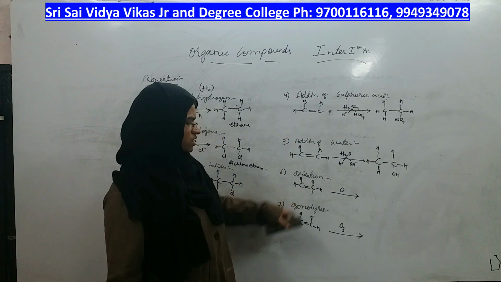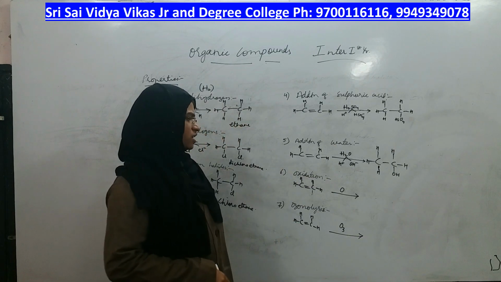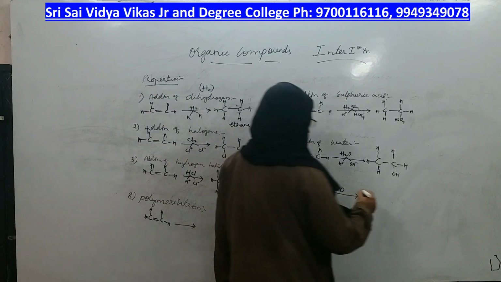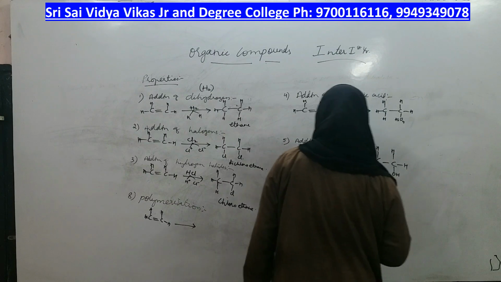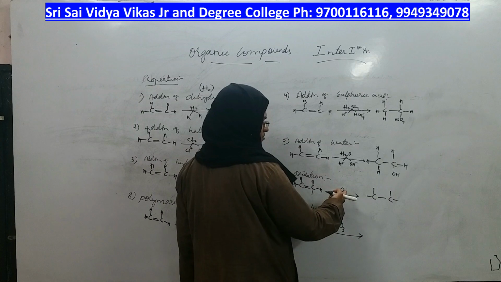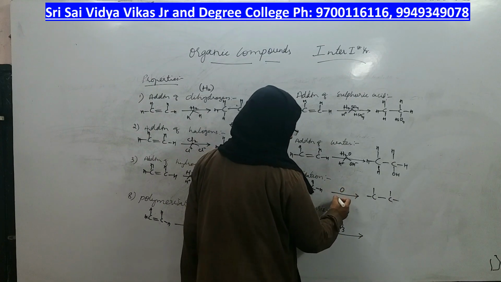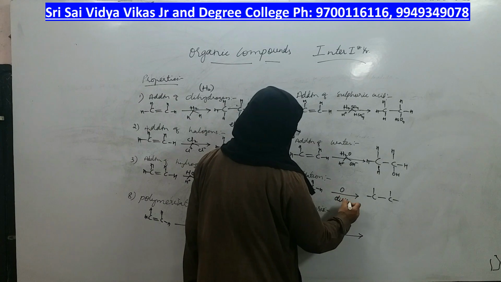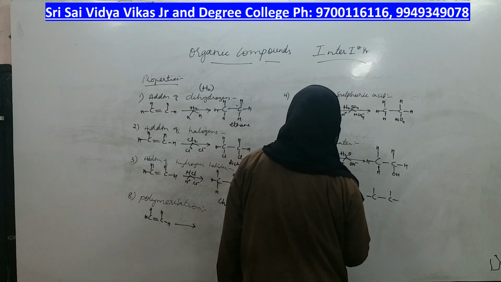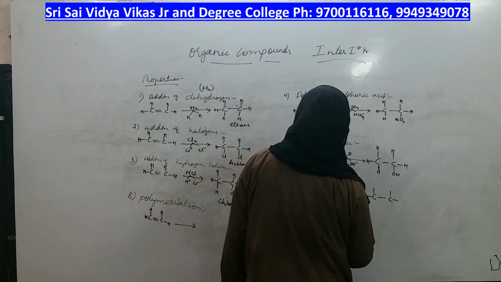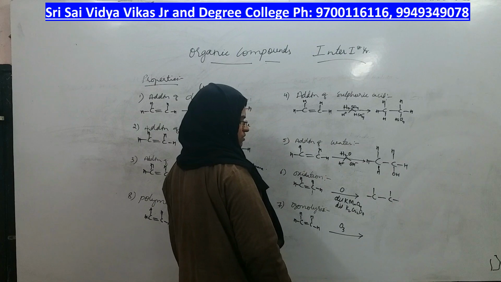Now, what is the next thing you have to add? Oxidation, meaning oxygen is added. If you add oxygen, what happens? Oxidation cannot be done by simply adding O. To do oxidation, you should use dilute KMnO4 or dilute potassium permanganate, or potassium dichromate.